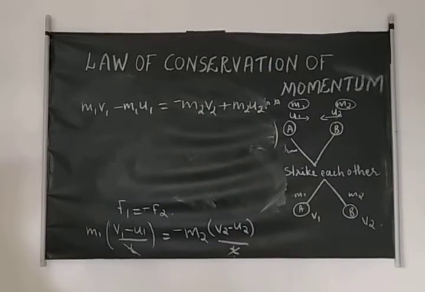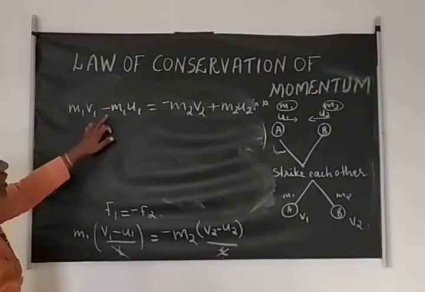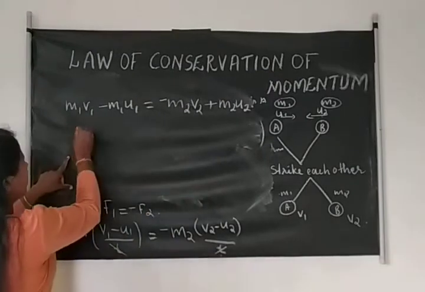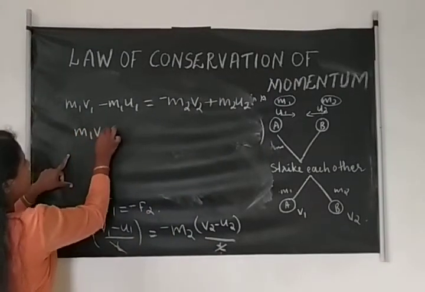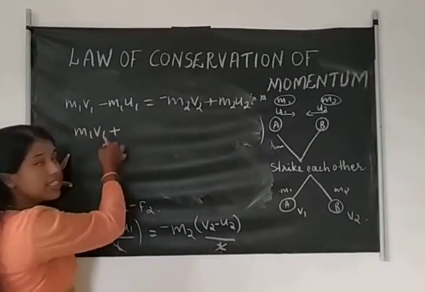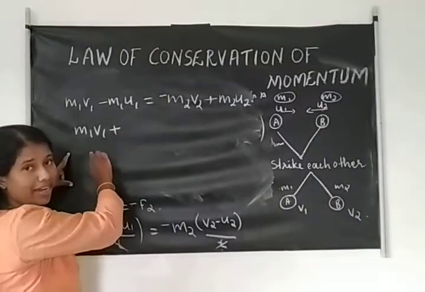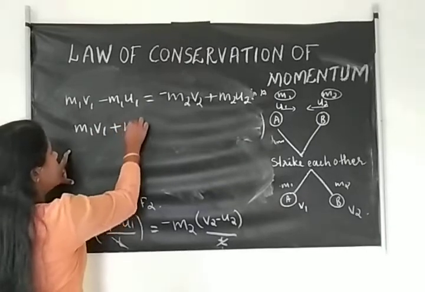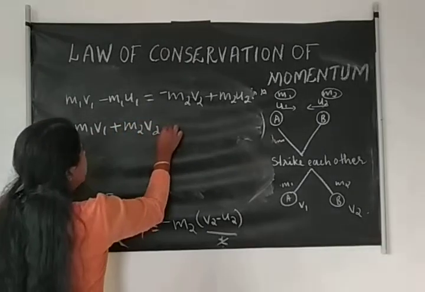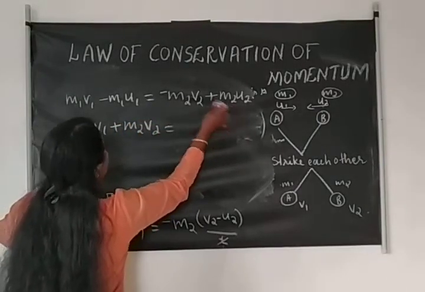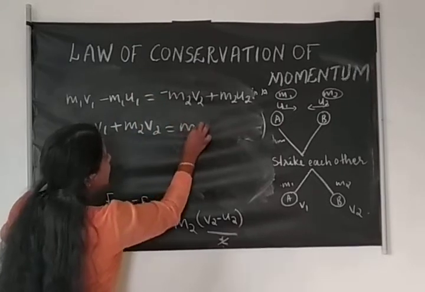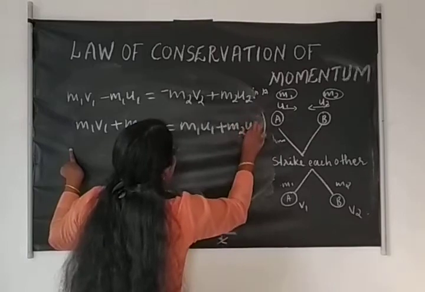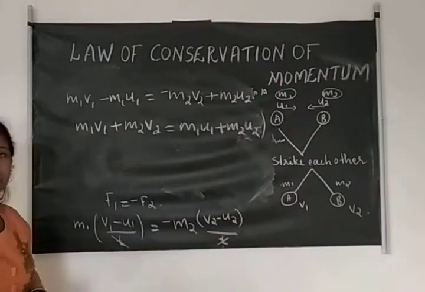Taking terms to the other side, m1 v1 plus m2 v2 is equal to m1 u1 plus m2 u2.